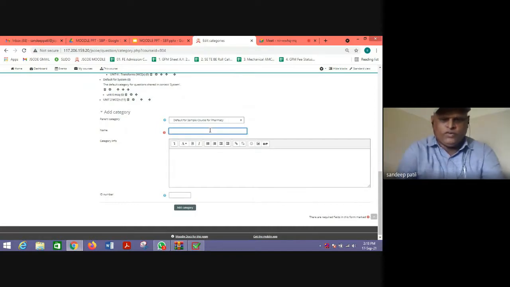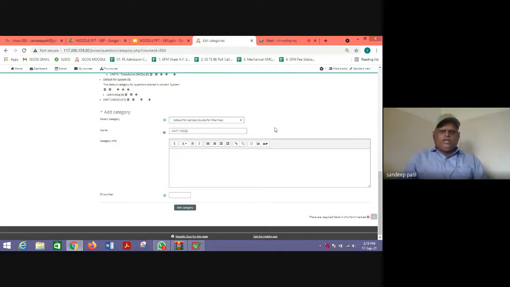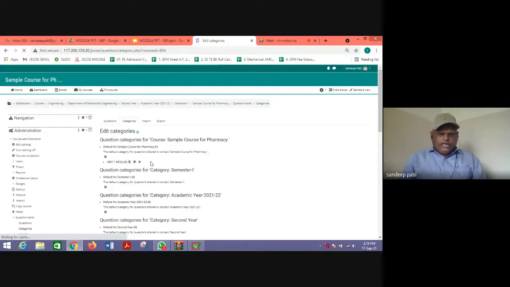When you scroll down, the parent category is this particular course. Suppose you write here, say, unit 1 MCQs, so we create a folder, or you can say a category, of unit 1 MCQs. Click add category. Then this category is added under this course, the unit 1 MCQs, and here the number of questions is 0.